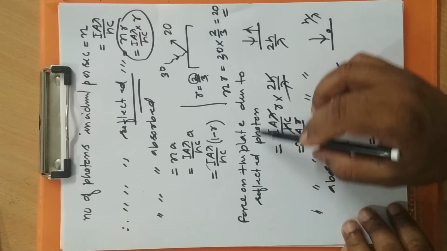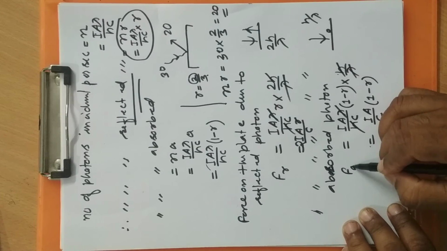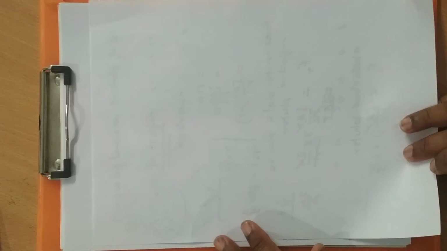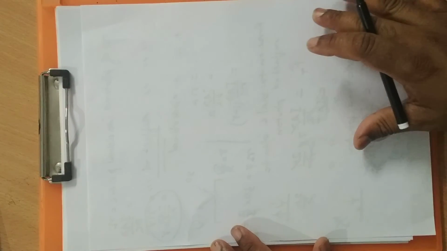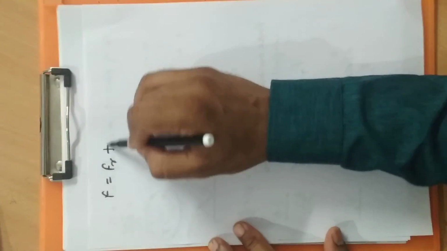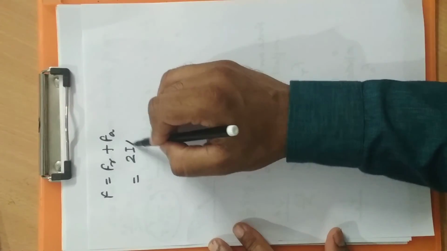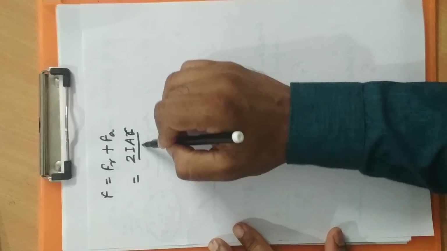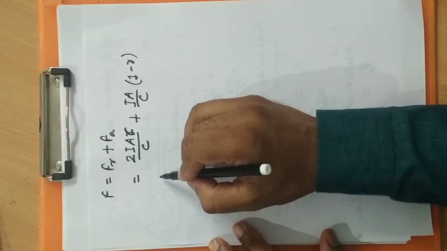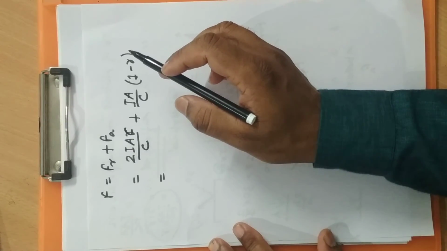So this is the force on the plate due to reflected photons, and this is the force due to absorbed photons. So what will be the total force now? The force is the sum of both, because both kinds of photons exert a force on the surface in a downward direction only. So net force is force due to reflected plus force due to absorbed. That is twice I A R by C plus I A by C into 1 minus R.